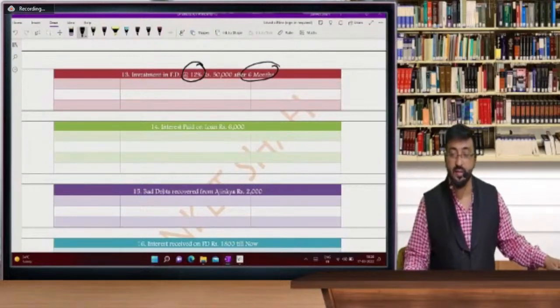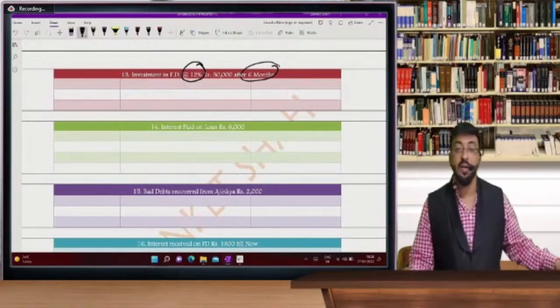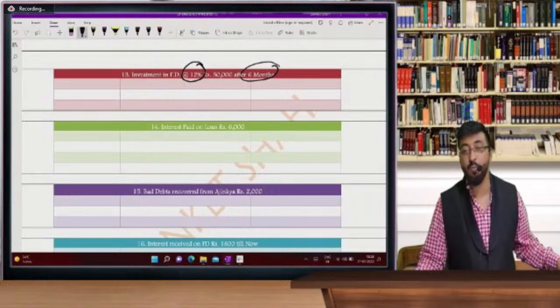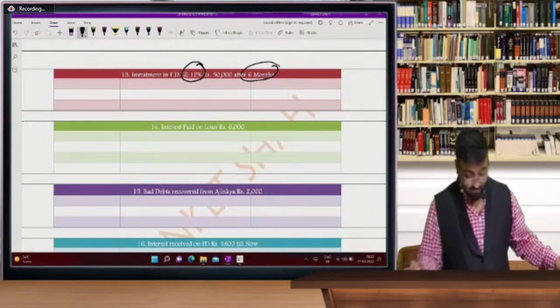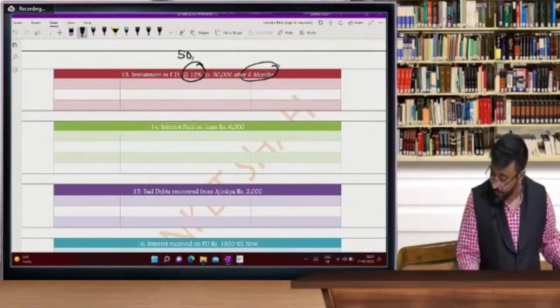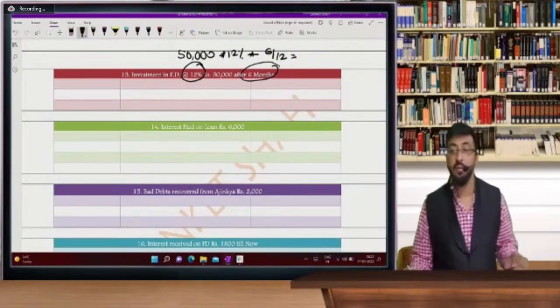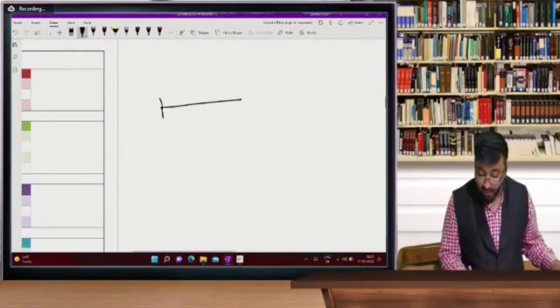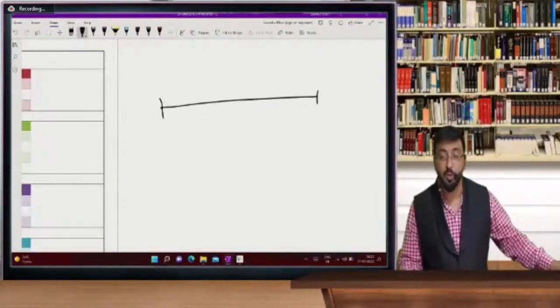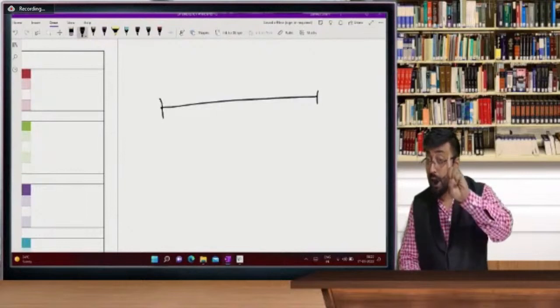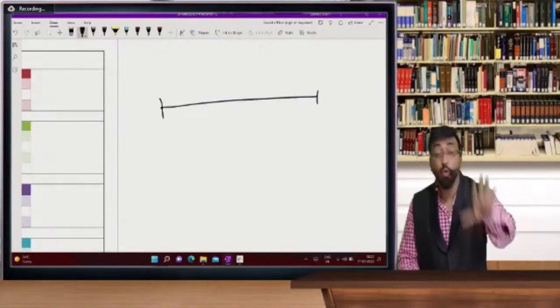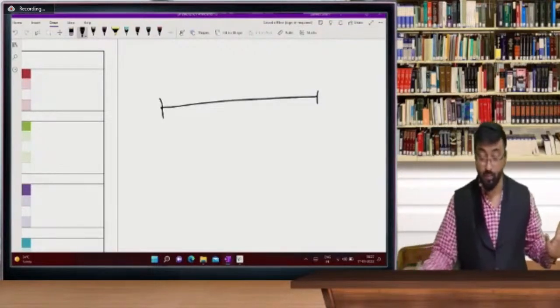Okay, just explaining all concepts in detail. Investment in FD at the rate of 12%, 50,000. So beta, 12% on 50,000 is the interest rate, and 6 by 12. Now those students who are very new in accounts, accrual concept is very, very important. What is accrual?